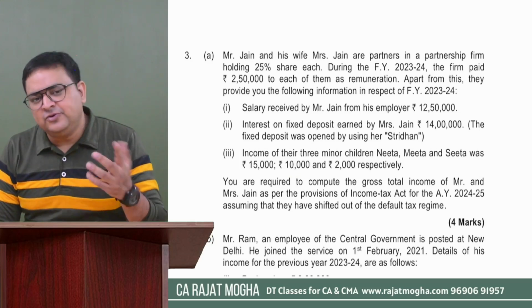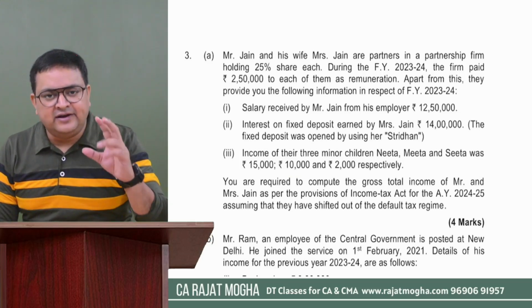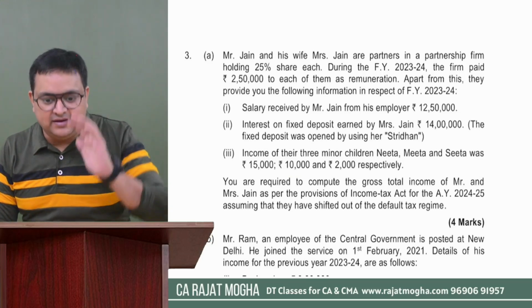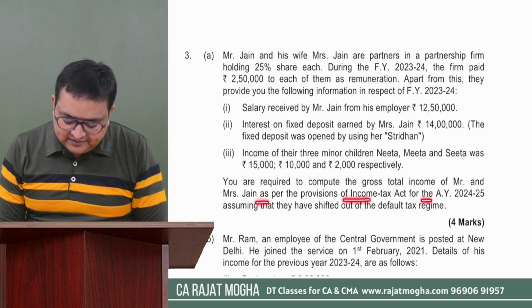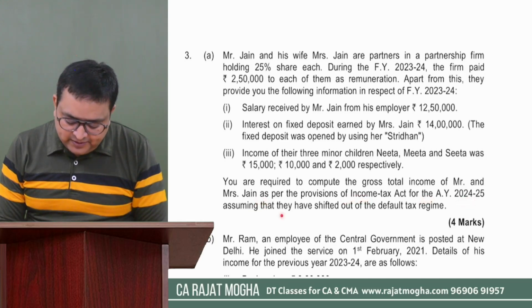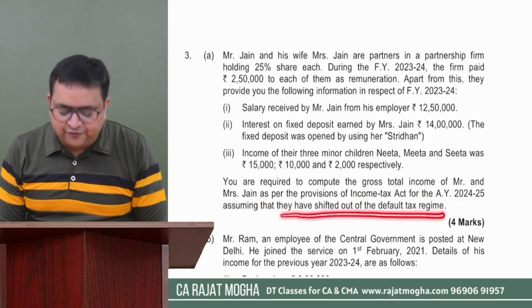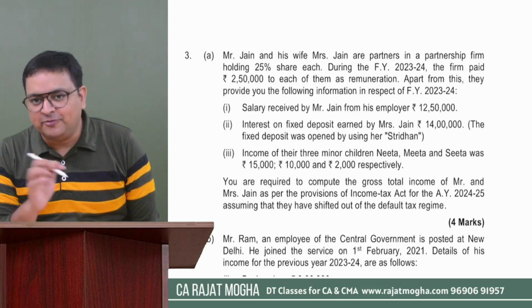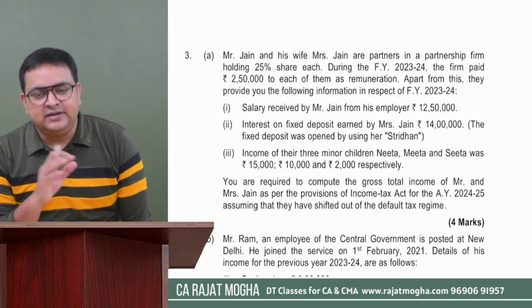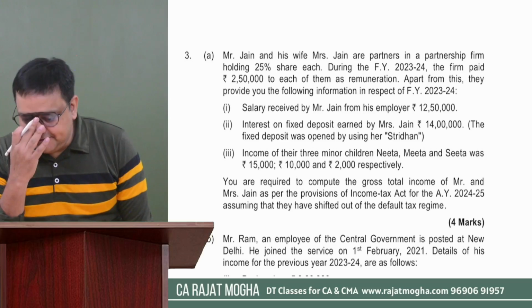So this income will be clubbed in the hands of either of the parent who has more income. Correct? You are required to compute the GTI of Mr. and Mrs. Jain as per the provisions of Income Tax Act for this year, assuming that they have shifted out of the default tax regime. So they are not using 115BAC, they are using optional tax scheme. They have opted out from default tax regime.